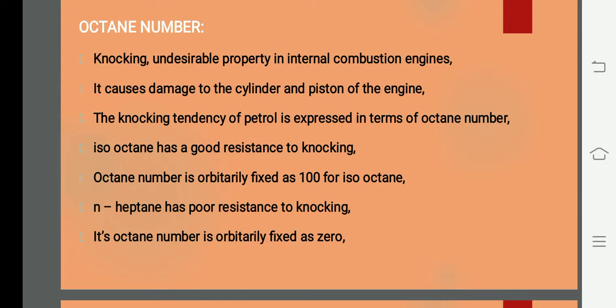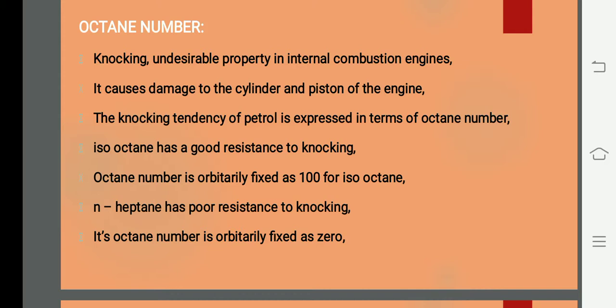If you take this Iso Octane, it is having a good resistance for knocking. So arbitrarily the value of Iso Octane is fixed as 100. But if you take this N-Heptane, it is not having a good resistance for knocking. So arbitrarily its octane number is fixed as 0. Is it okay? Based on this Iso Octane and N-Heptane only, we have to define octane number.